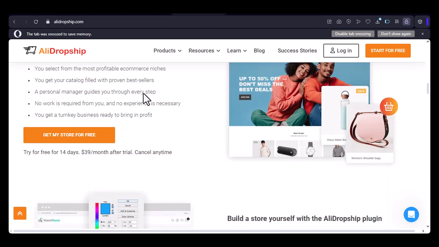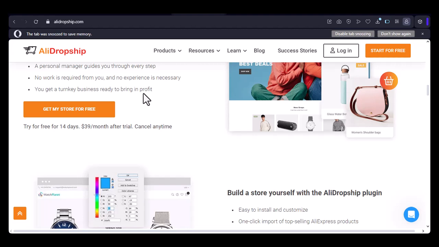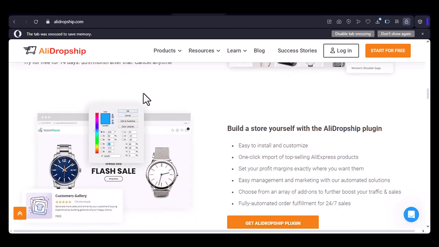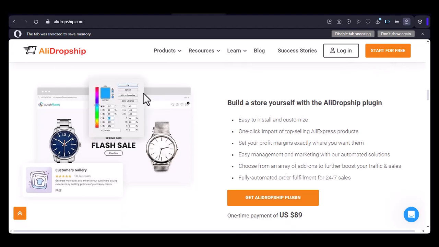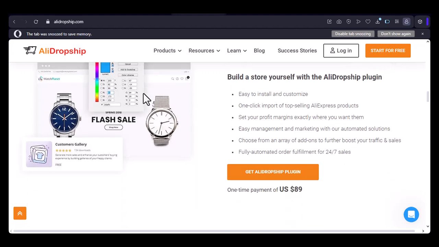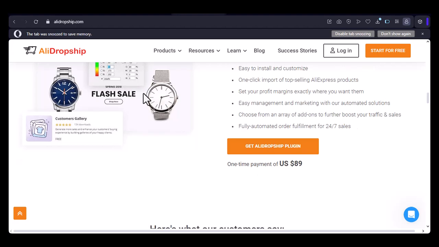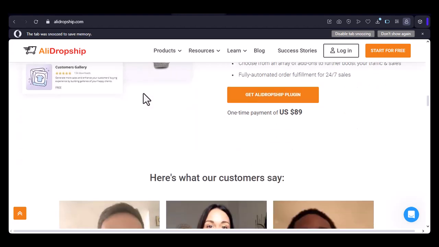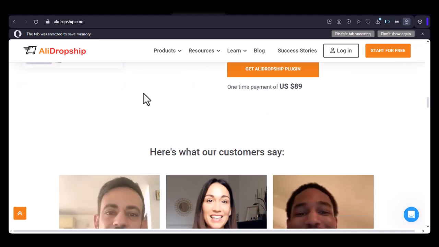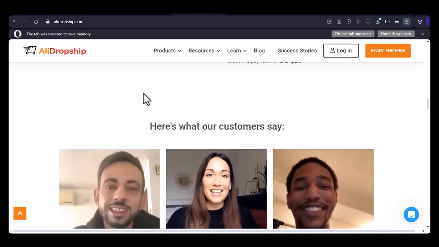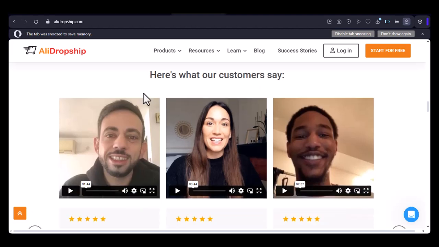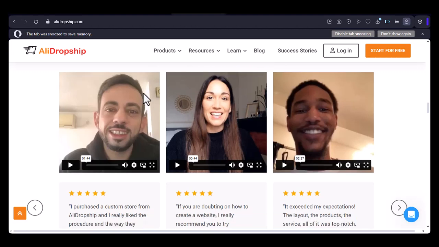Key differences: 1. Platform. AliDropship Original, a complete e-commerce platform built from the ground up for dropshipping. AliDropship Woo, a plugin that extends the functionality of your WooCommerce-powered WordPress website. 2. Ease of use. AliDropship Original, user-friendly interface with pre-built templates and automated features. AliDropship Woo, requires some technical knowledge to set up and configure.